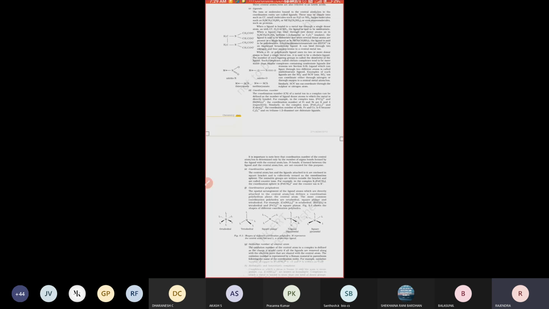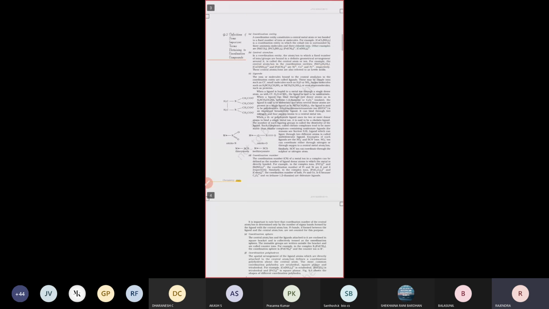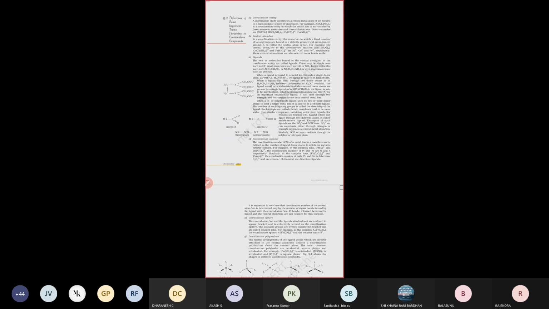Coordination number and the notes we are going to see in tomorrow's class. These words are very, very important, that's why I am spending this much time explaining them. Tomorrow we will see what is coordination number and what is coordination sphere.